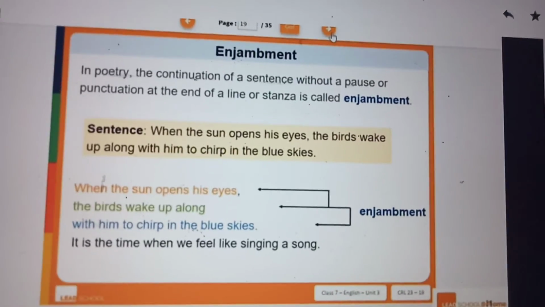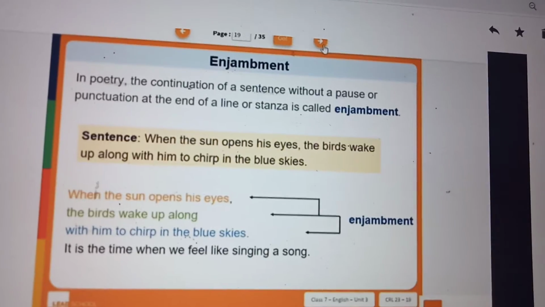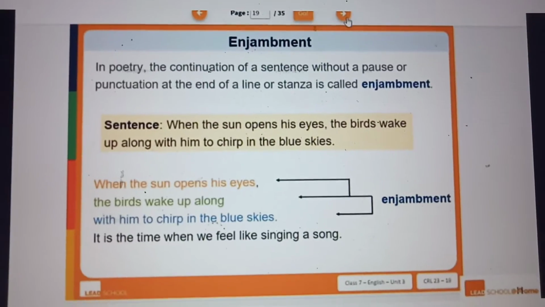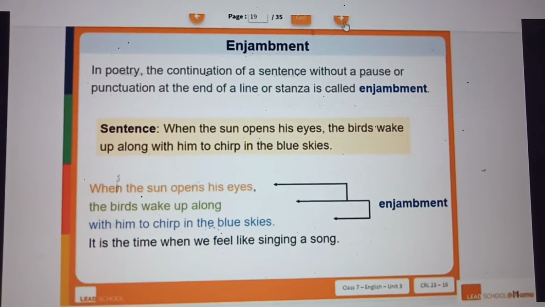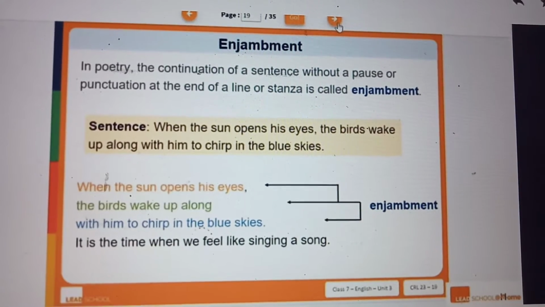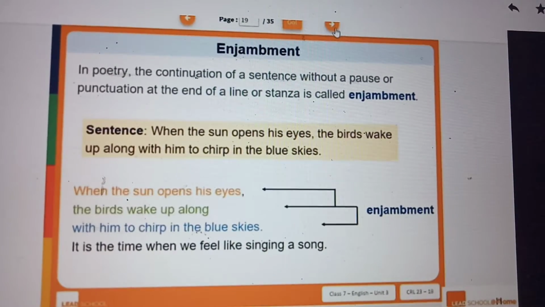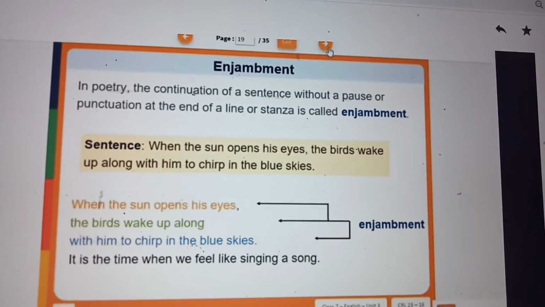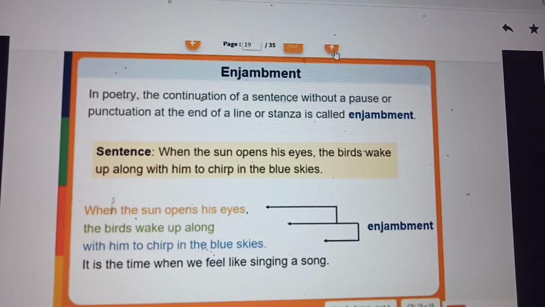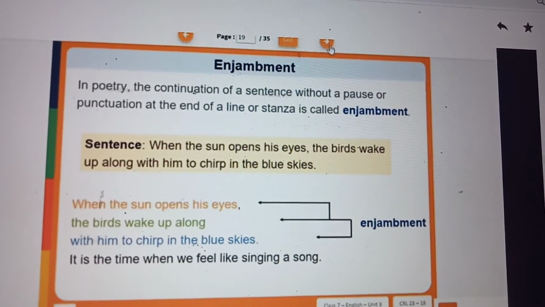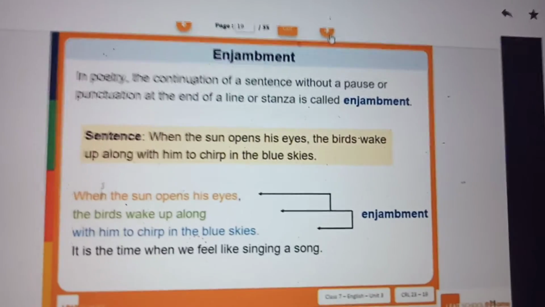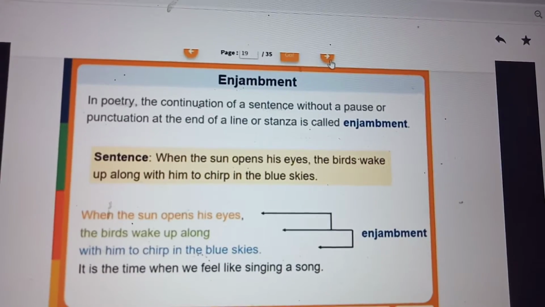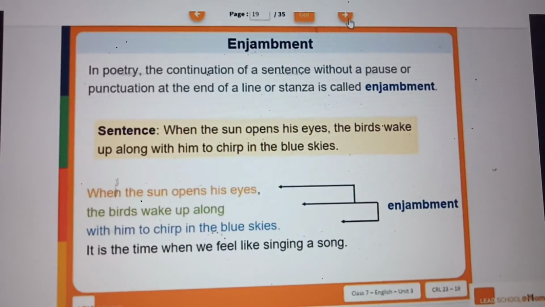And after that, three main poetic devices are explained. That is rhyme scheme, enjambment and repetition. Rhyme scheme is over, very easy. When looking at the poem pattern, you have to see the end word of every line and see the pattern, how it is repeated, what the rhyming words in the poem are. Sometimes the first and third lines will rhyme, so you name it as A B A pattern, like that. If all the first three rhyme and the fourth one does not, you name it as A A A B, like that. And next one is enjambment.